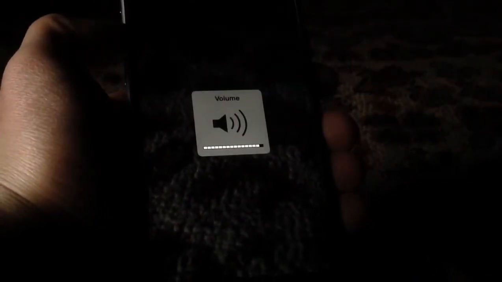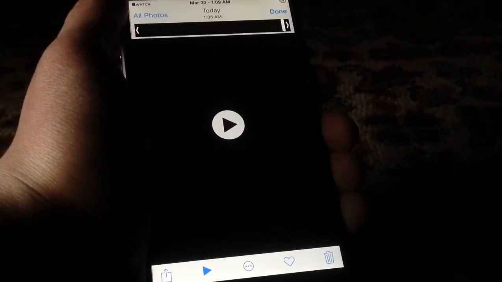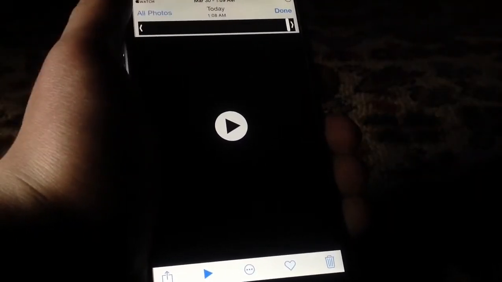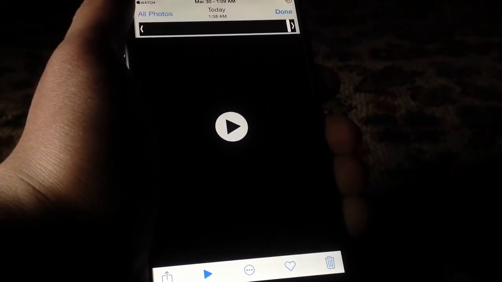As you can see, the clock's no more moving, and if I tap on it again, it will continue the recording. So let's see how this turns out at the end. So yeah guys, you get the point. You can pause your videos while recording. This is a very nice tweak that adds this really cool feature, and again guys, it's called Record Pause.